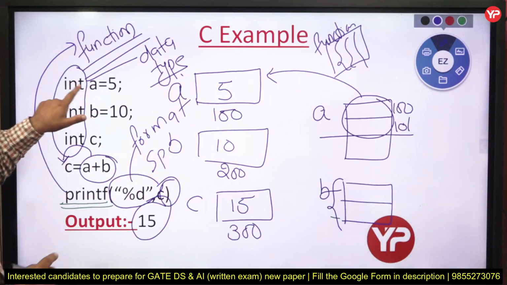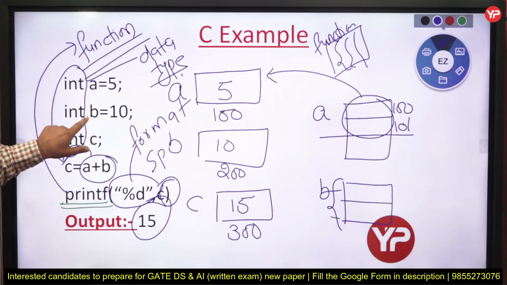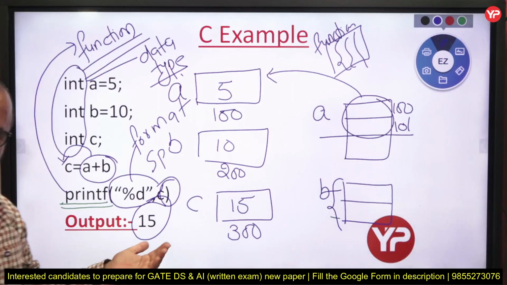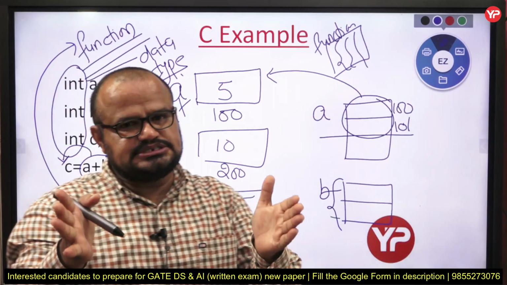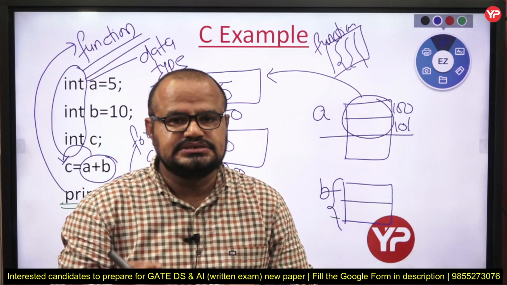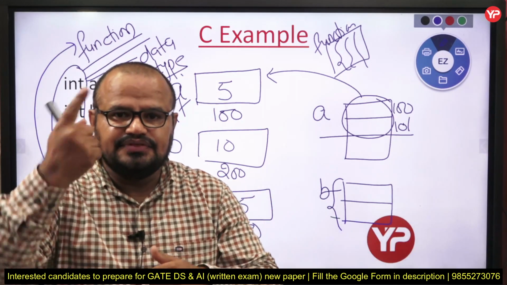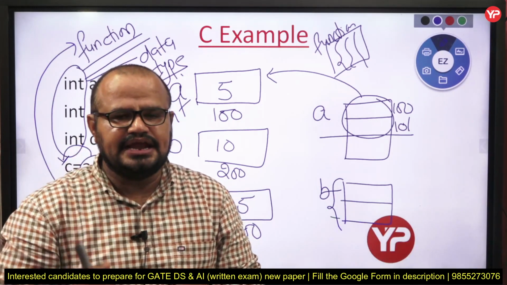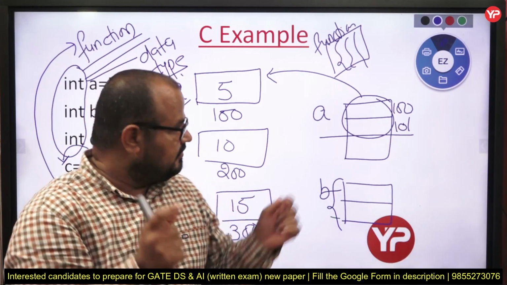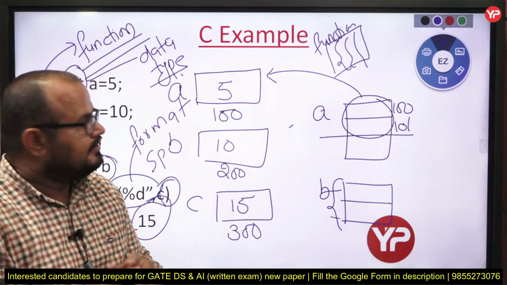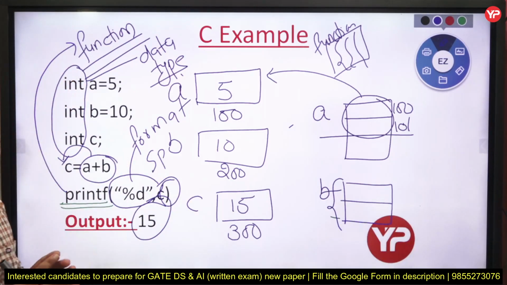Fine. It means A's data type is integer, B's data type is again integer, C's data type is again integer. If I am writing float here, it means again we are providing some specific memory to float. Suppose float takes 4 bytes. It means 32-bit memory in consecutive manner. We have character. Suppose that is 8-bit long. It means only one cell is provided. Fine, my dear students. So that is called data type.